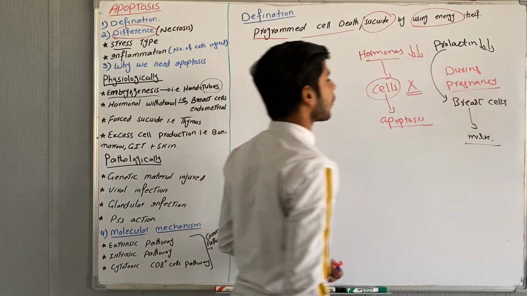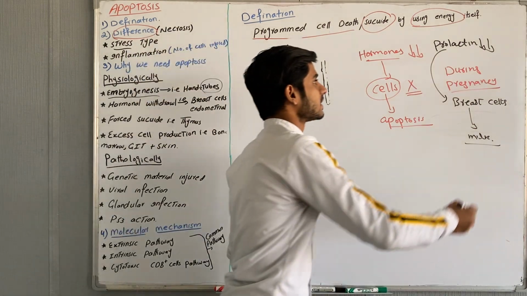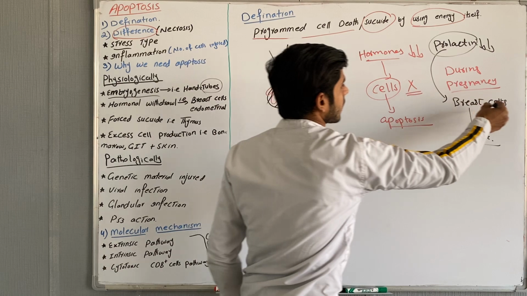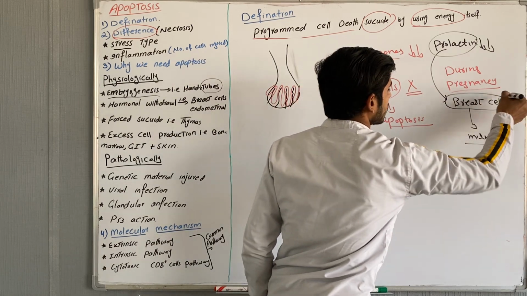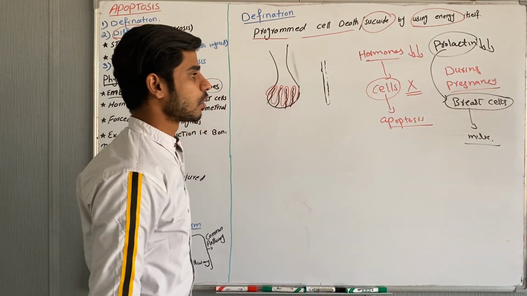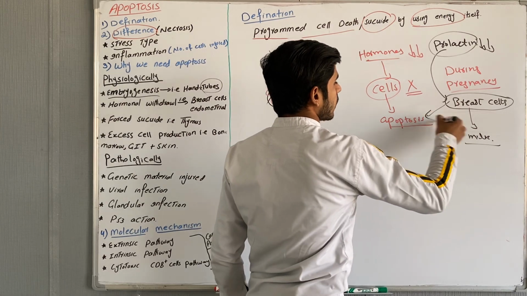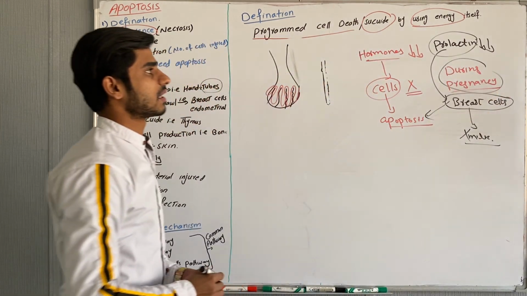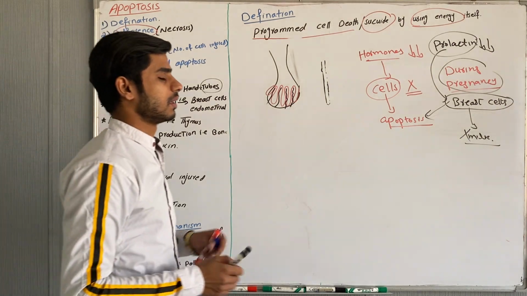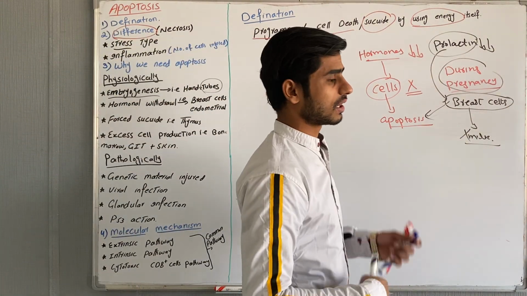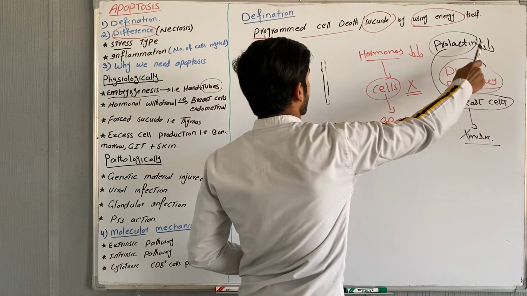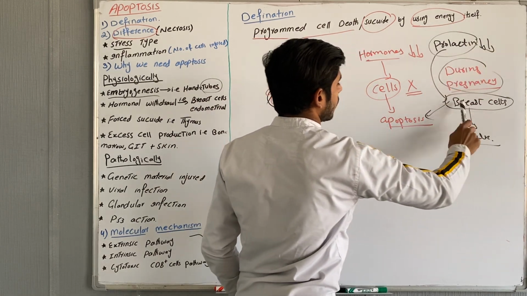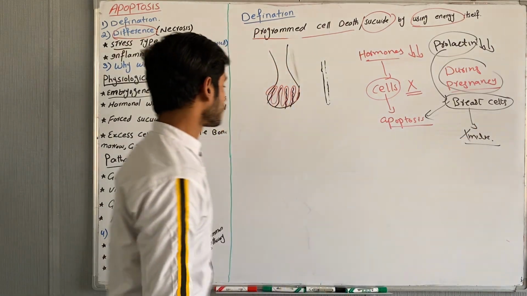But during pregnancy, there is less production of prolactin. When prolactin is not produced, it will cause the suicide of the breast cells, because there is no function of breast cells. So breast cells will undergo apoptosis and there is no production of milk during pregnancy. But after the childbirth, prolactin will increase, and again mitosis occurs and breast cells will form, and it will cause activation of milk production again.